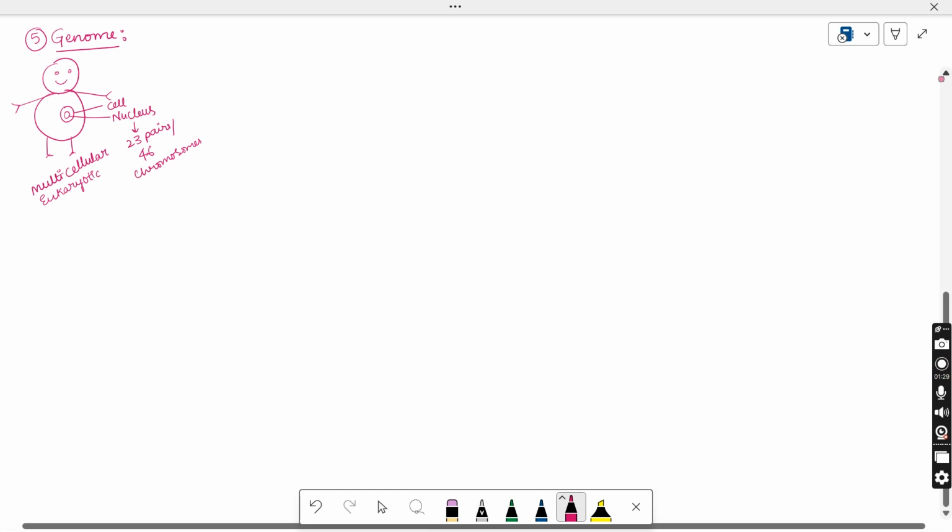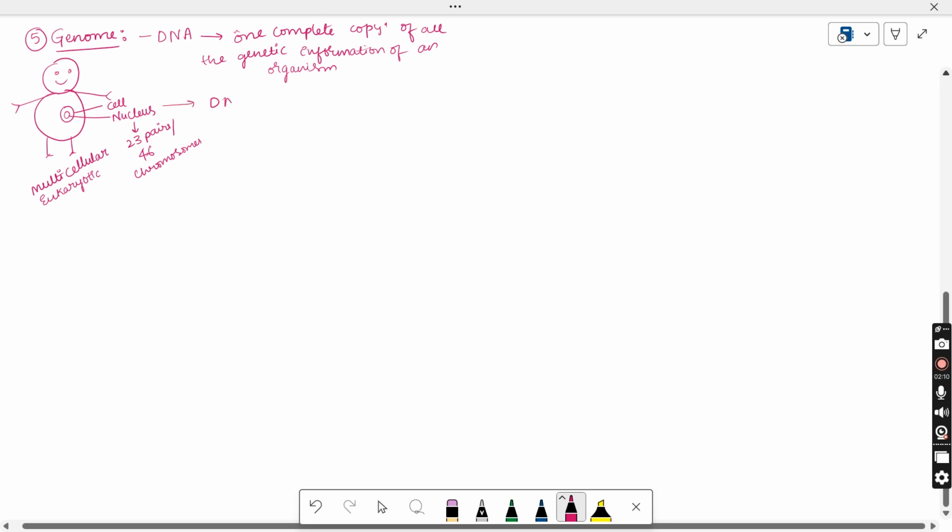Now, what is meant by genome is whatever the DNA molecule which is present, that DNA is containing one complete copy of all the genetic information of an organism. Okay, genome means one complete copy of all the information. So whatever the genetic information is there in the person's body, that will be present in the DNA. So the DNA that contains one complete copy of all the genetic information of an organism is said to be a genome, right? So here this is a person. We are considering the one cell.